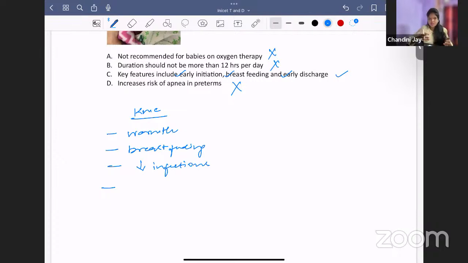So when these preterm infants are put on the mother's chest, the mother's abdominal and chest respiration stimulate the baby to take a breath. So it will prevent apnea. It is not a risk of apnea. These are the advantages of KMC.